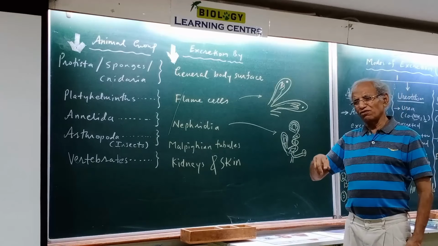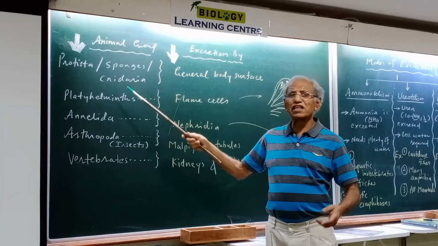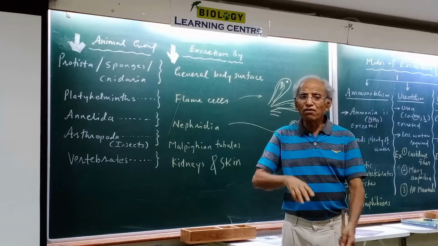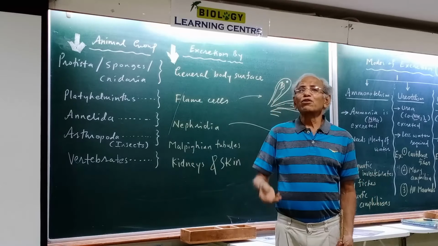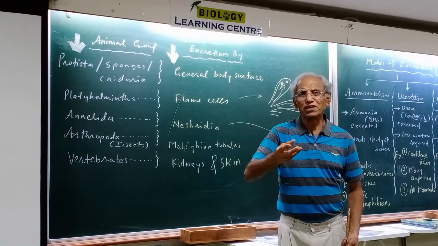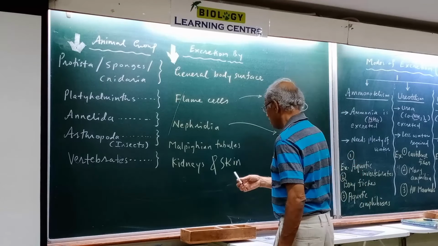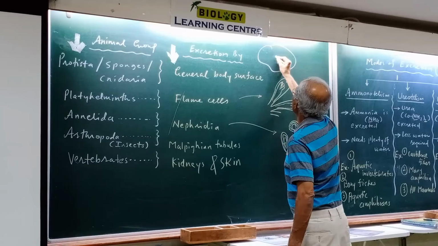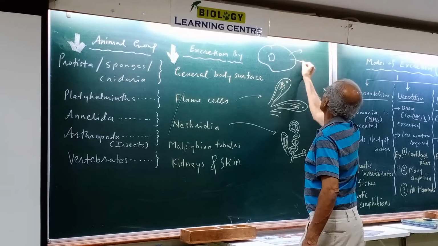So although the protists are unicellular and sponges and nidarians are multicellular, they have a lot of their body surface exposed to the water, and simply by diffusion materials can get in and come out. Suppose I draw a protistal cell, maybe amoeba, then the excretory waste will simply come out.